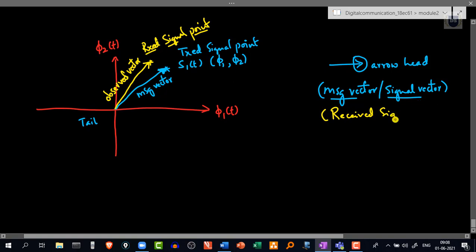So we can use this terminology observed vector for received signal vector. This observed vector indicates x of t, the received signal, whereas the message vector is indicated by s1 of t.